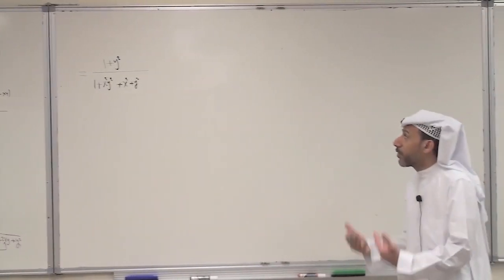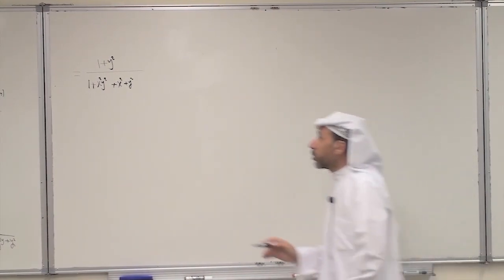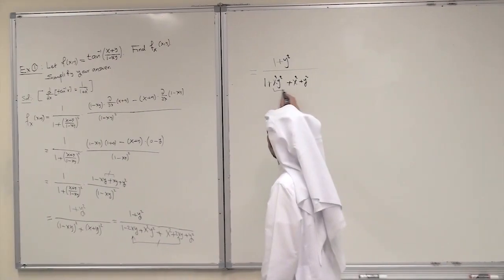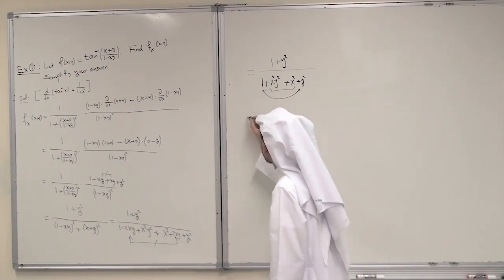Well, can we simplify further? If we can, we continue. If we can't, we stop. But here we notice really, if I take these two terms together here and the last two together, I can write them in this manner here.